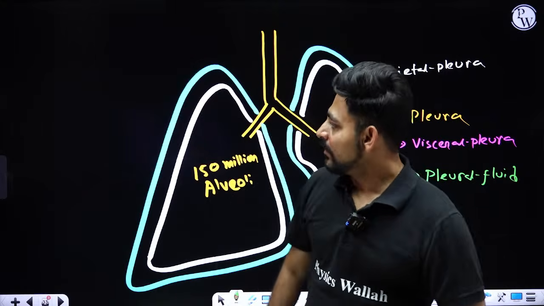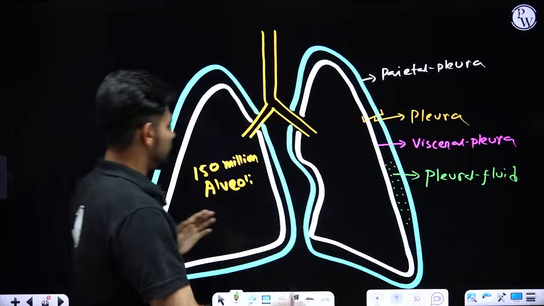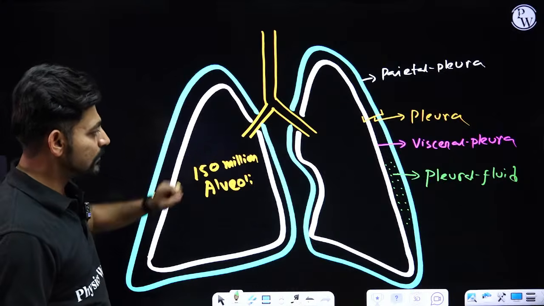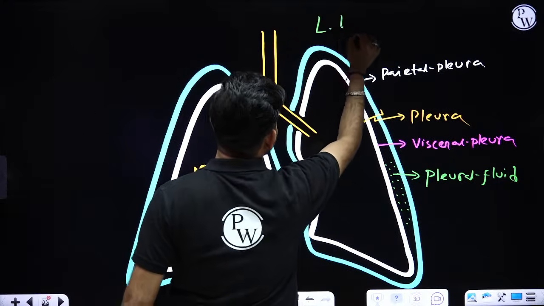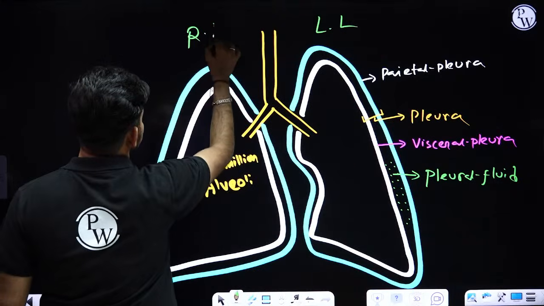Okay. Now let's come back to our lungs. This is the left lung, this is the right lung.